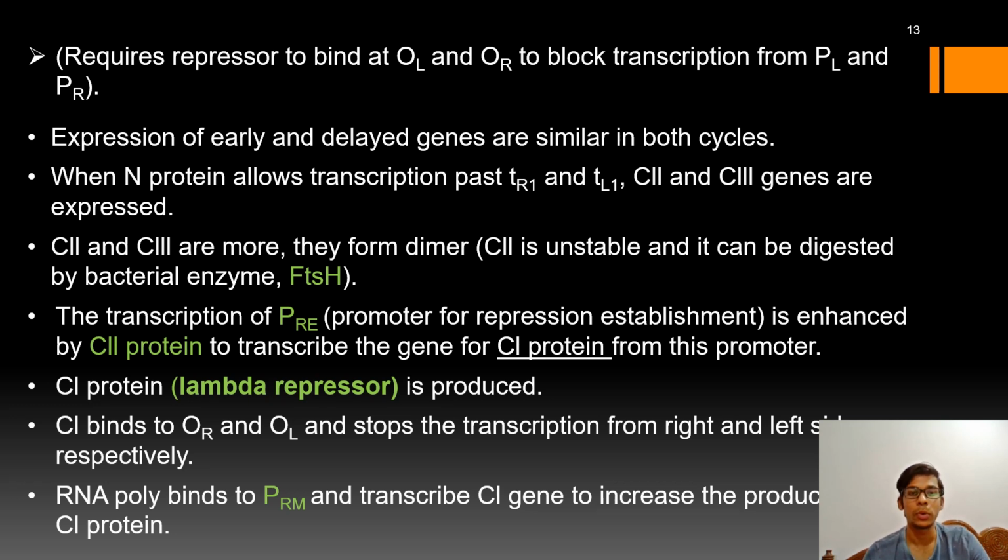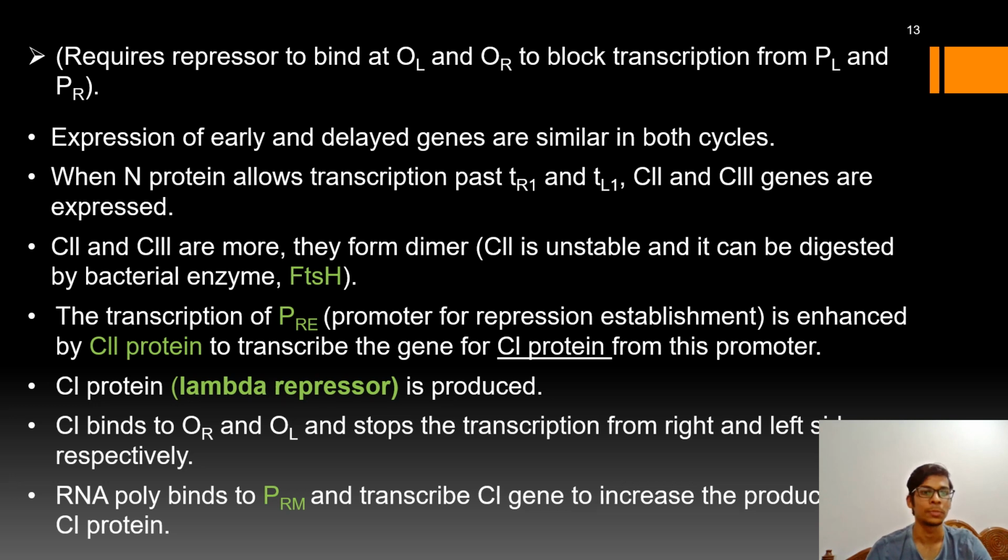This CRO protein accumulates and binds to operator left and operator right, OL and OR, and it will start the transcription from PL and PR respectively, which again encodes for the head and tail synthesis genes and for the lytic cycle genes. Therefore it also represses the function of the PRM promoter, which induces the transcription of the C1 gene, or the lambda repressor gene. If the C1 concentration is more, then it induces the lysogenic cycle.